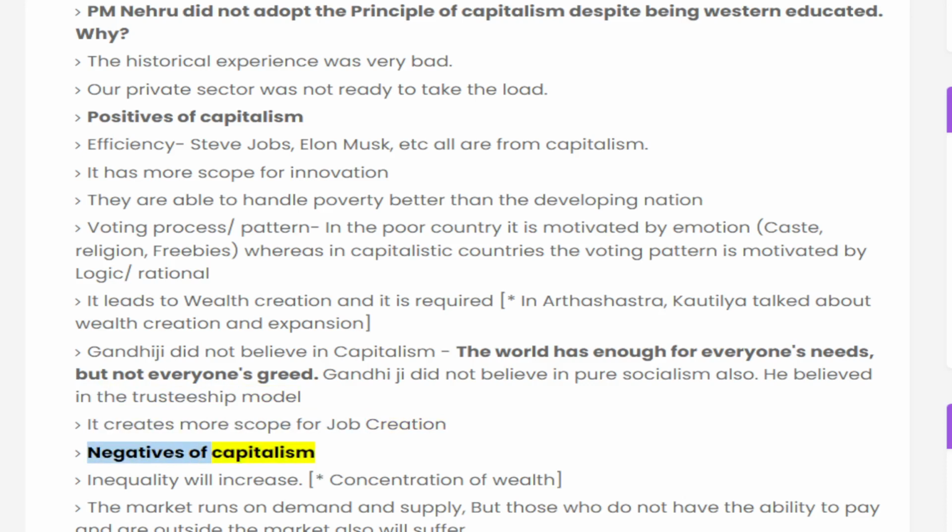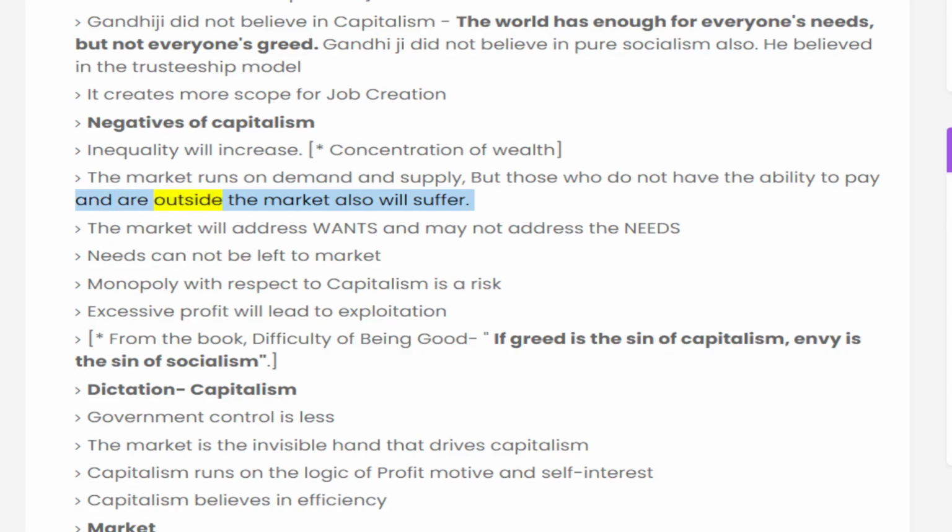Negatives of capitalism: inequality will increase, with concentration of wealth. The market runs on demand and supply, but those who do not have the ability to pay and are outside the market will suffer. The market will address wants and may not address needs. Needs cannot be left to the market.